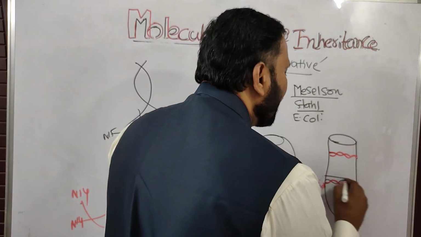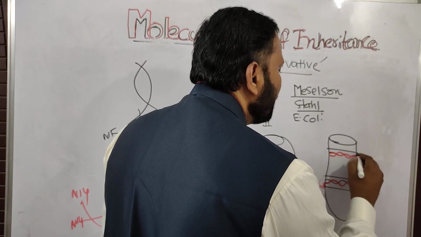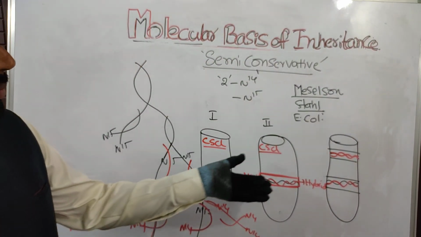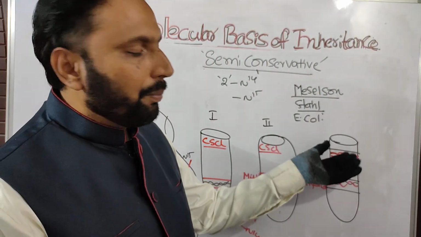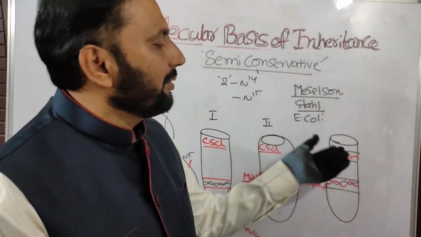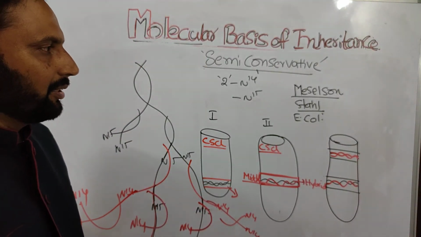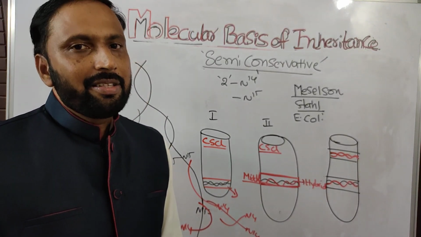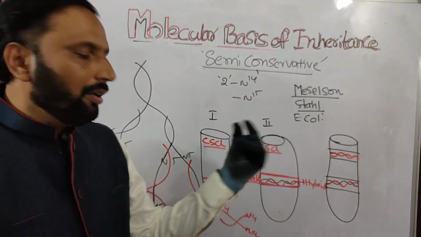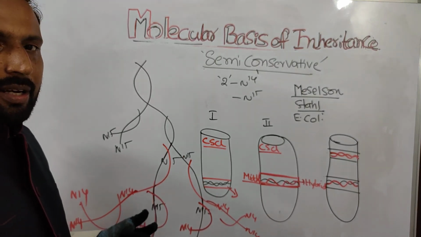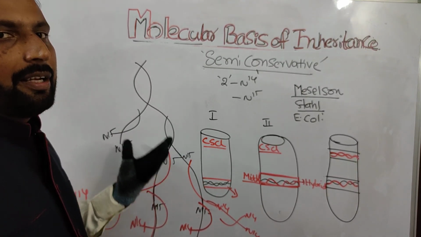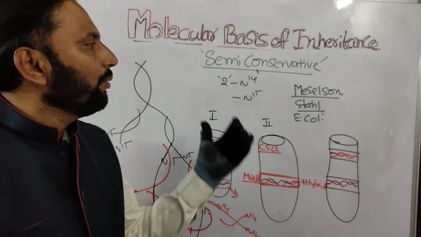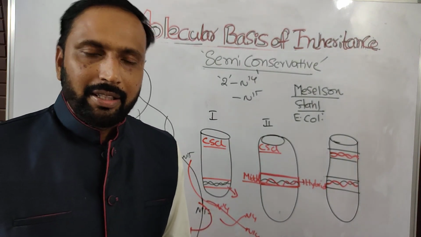So due to the semi-conservative method, the hybrid is in the middle position and the normal N14 strand is in the upper position. This experiment was conducted by Meselson and Stahl in Escherichia coli, and they proved that one DNA, meaning two strands, always has these two strands acting as template to form new DNA strands. We will discuss the details in our analysis. Thank you to all.